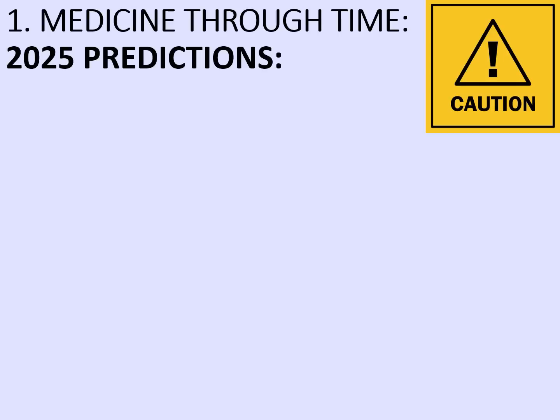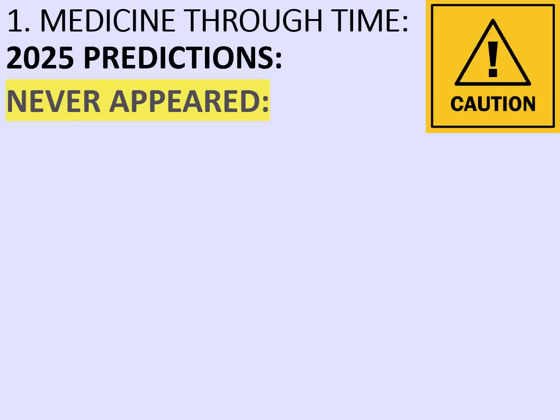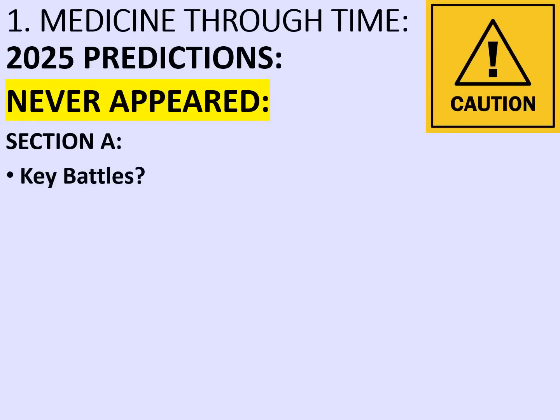Almost by definition, this section will get smaller every year. These are the topics that have never appeared. In Section A, there's never been a discrete question on key battles, but in truth, I don't think there ever will be. Knowledge of key battles is actually important every year. It allows you to contextualise the sources that you're dealing with, so relating what you're reading to the conditions in the Battle of the Somme, for example. So I doubt there'd ever be a discrete question just on this.